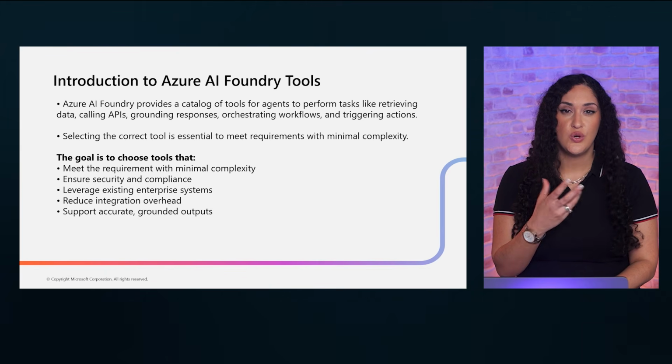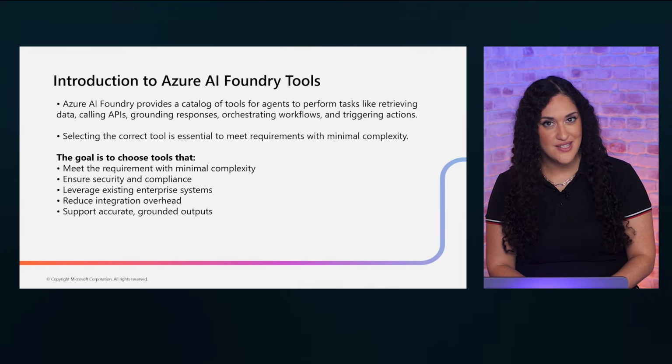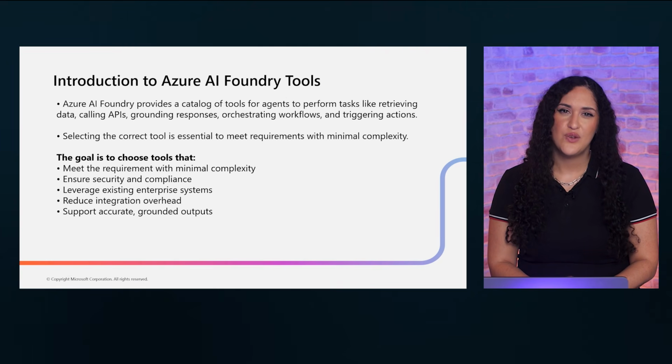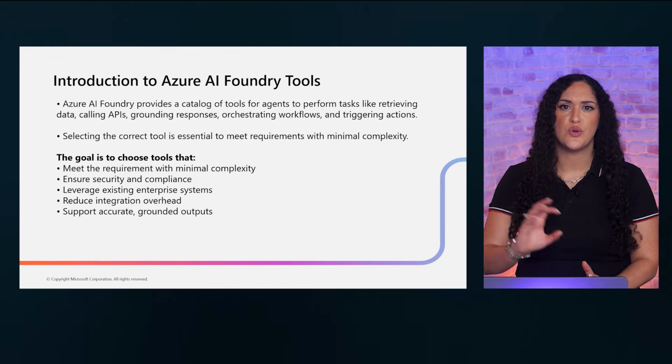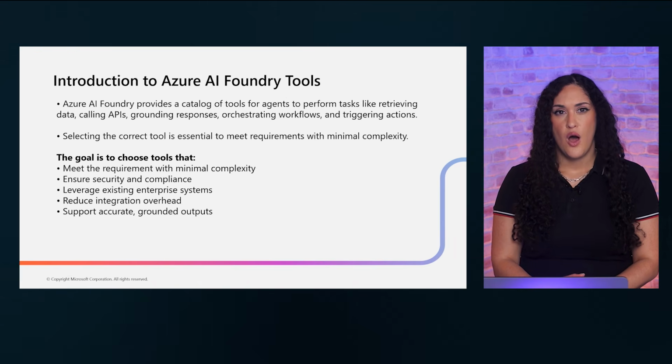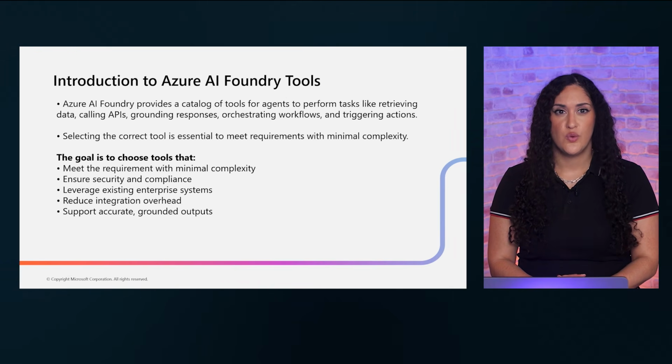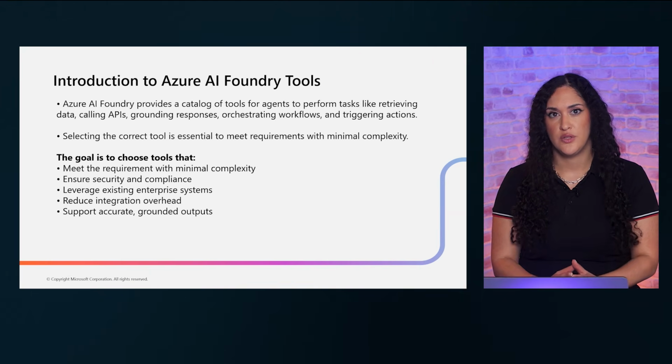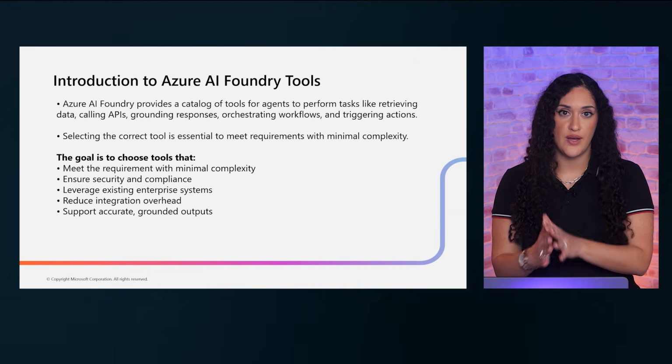You want to ensure security and compliance, leverage existing systems wherever possible, and reduce integration overhead. The key here is not to reach for the most powerful tool, but the most appropriate one. Over the next several slides, we will walk through the major tool categories so you can build a mental model for matching requirements to the right tools.